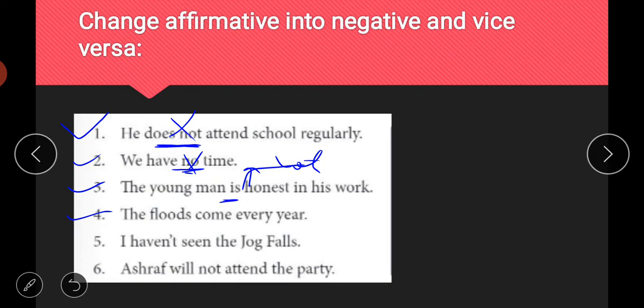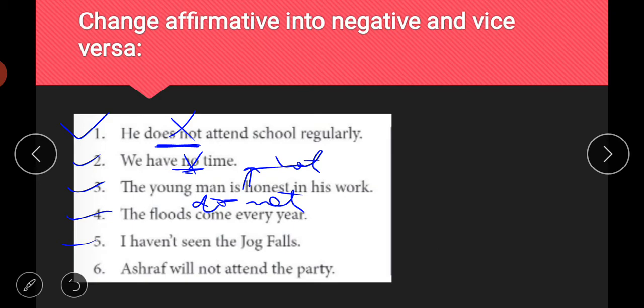So what we will do or does? Again out of do and does, you have to choose the correct one. So floods, the floods is given, subject is plural, the floods. So you will use the word do. The floods do not come every year.